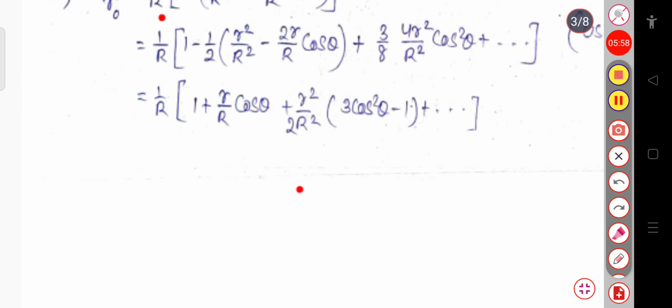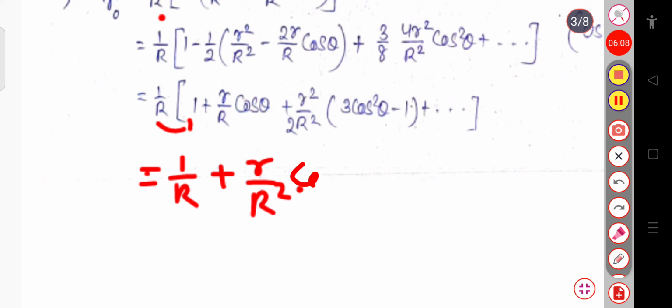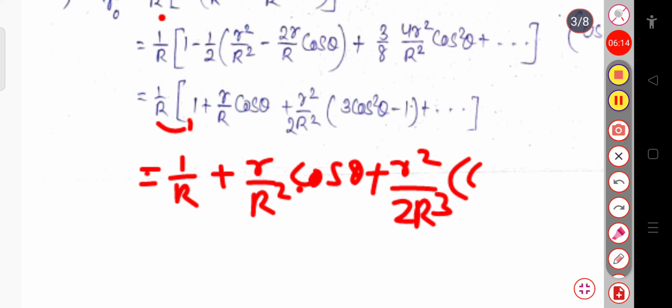Now if I multiply this 1 by R in this total bracketed term, this will be 1 by R plus r by R square cos theta plus r square by 2R cube into 3 cos square theta minus 1.